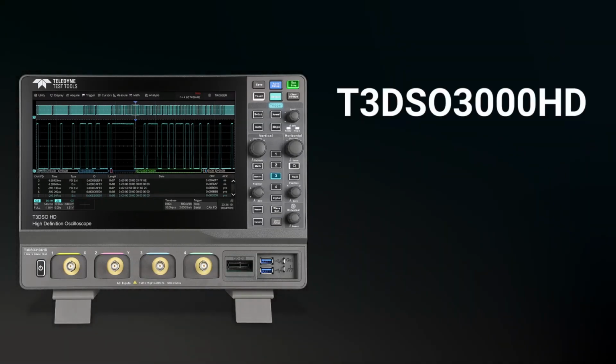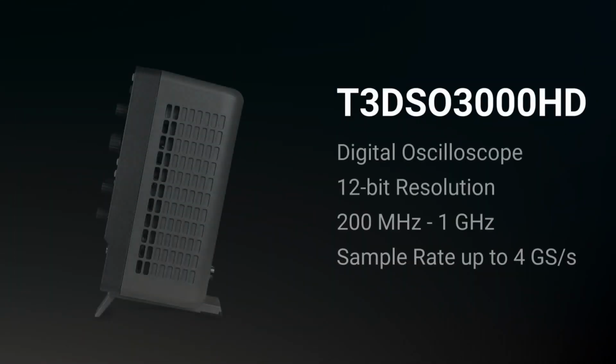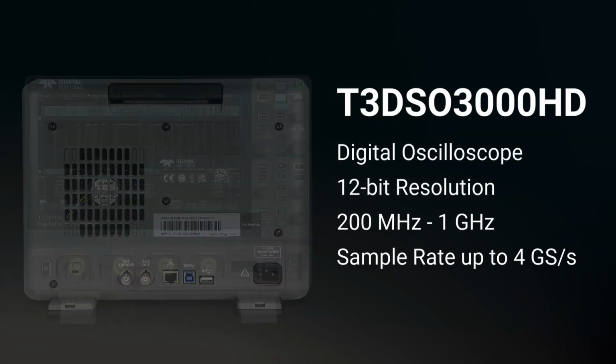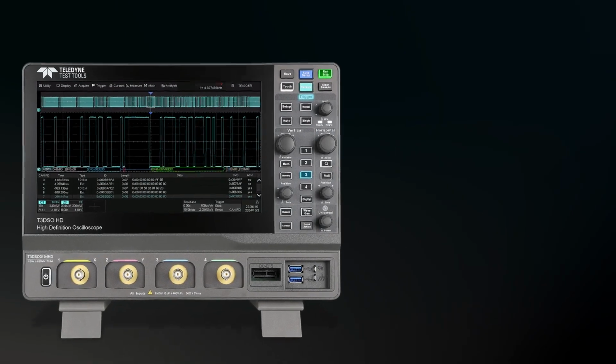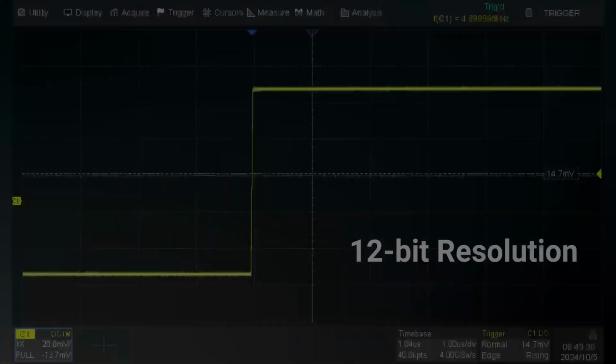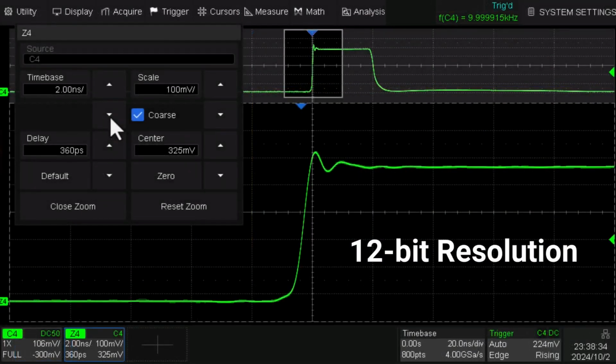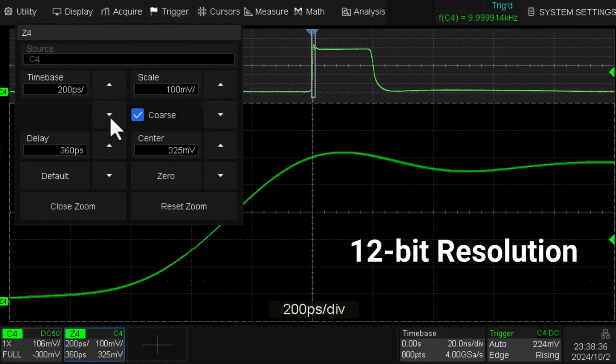Today we're going to introduce the T3DSO3000HD oscilloscope by Teledyne Test Tools. T3DSO3000HD oscilloscopes feature 12-bit resolution on all 4 analog channels at up to 1 GHz bandwidth.